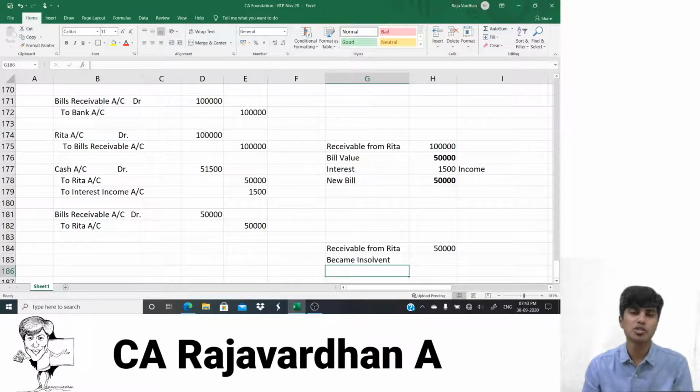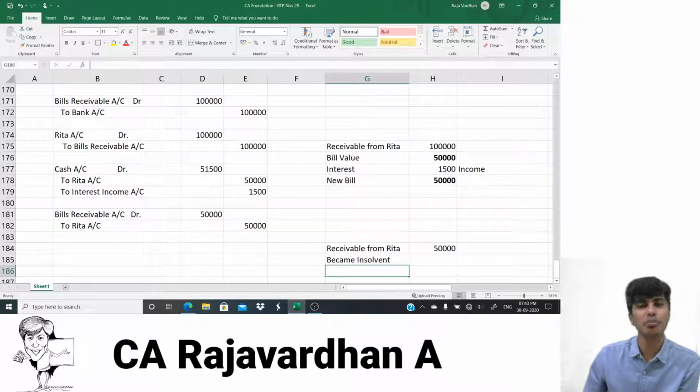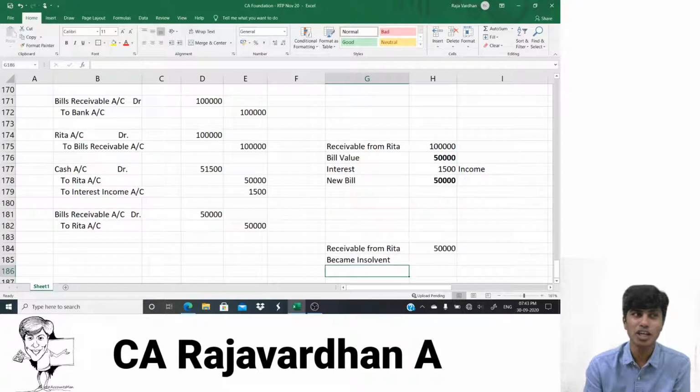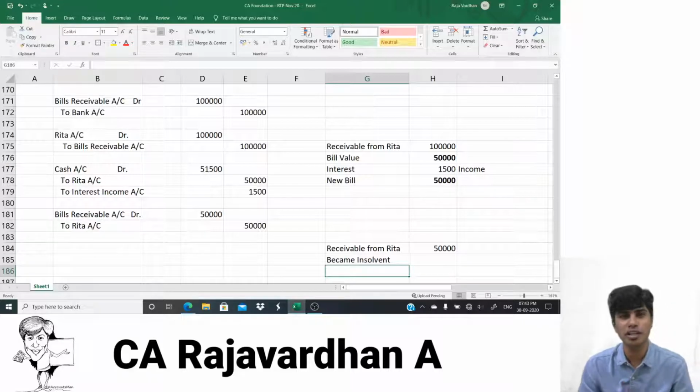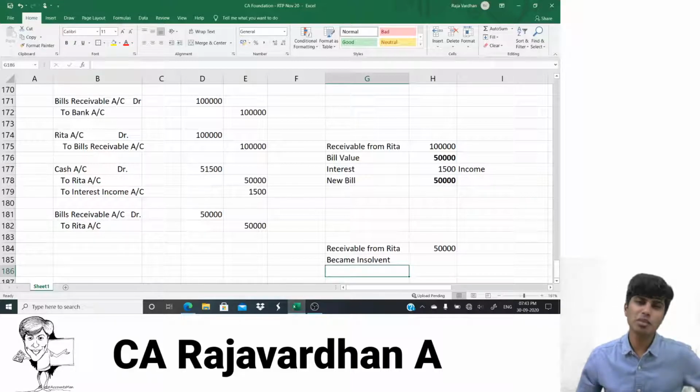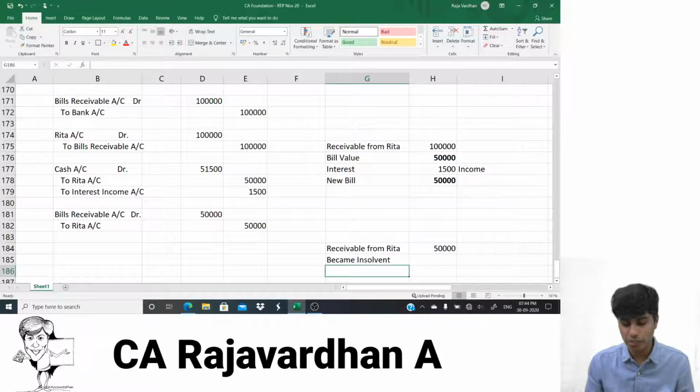Now, what do you know became insolvent? Became insolvent doesn't mean that she jumped into water and then she was not dissolved, and later people told that, oh, Rita was insolvent, and she jumped into water to check if she was insolvent. That's what a lot of businessmen do, no? To check if they're solvent or not, they jump into water. Unfortunately, the dead body would still be there. It would not dissolve in the water, and they'll be called insolvent. Not all the businessmen who fail jump into water. Few fly away. I'm not talking about Vijay Mallya, just a reference.